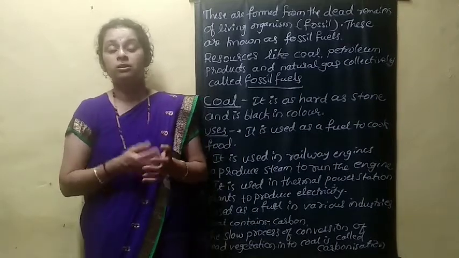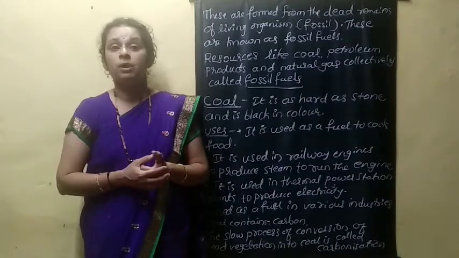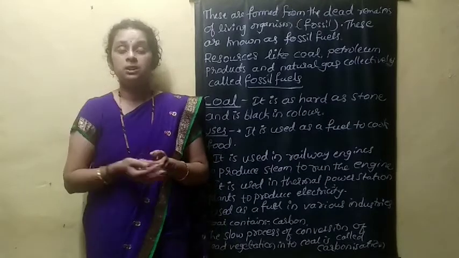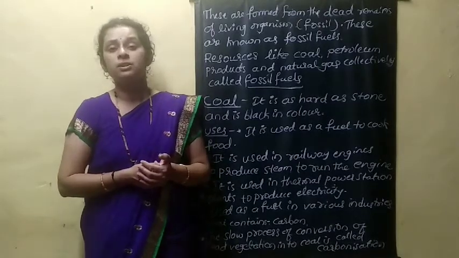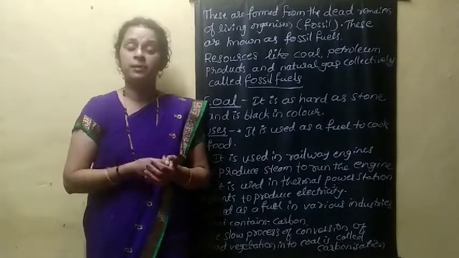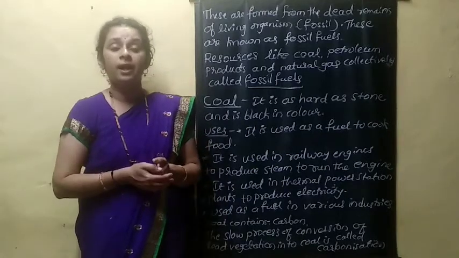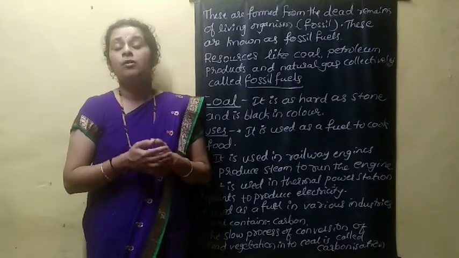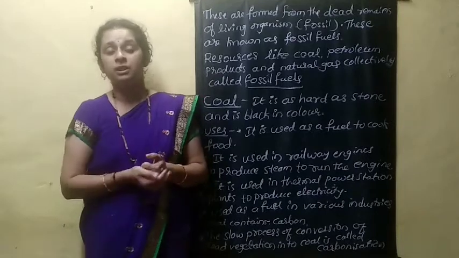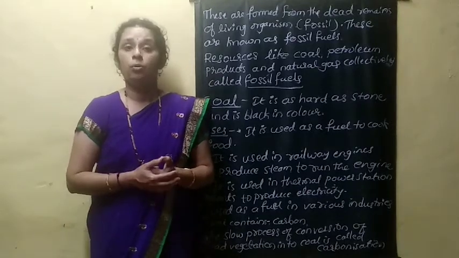Those black substances, formed by natural processes and by high pressure and temperature inside the earth, were converted into fossil fuel, that is, coal.